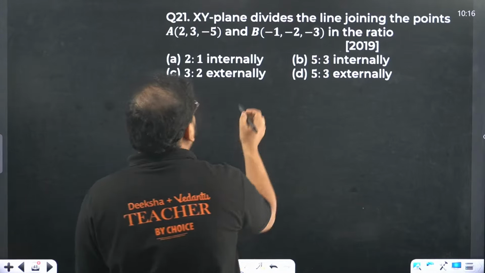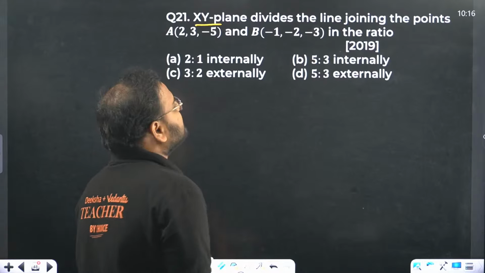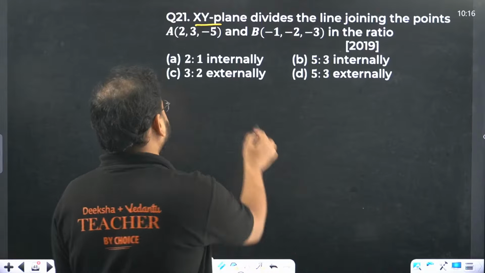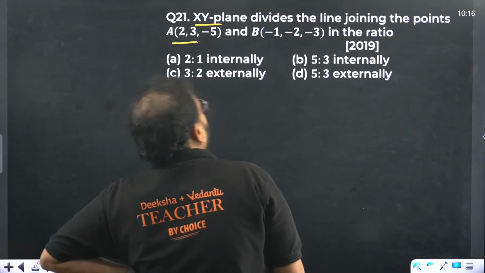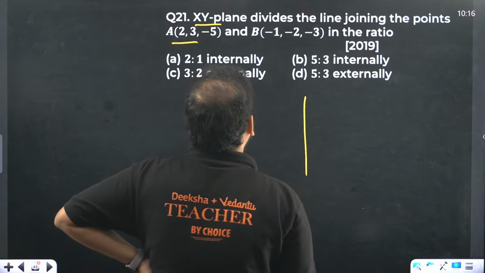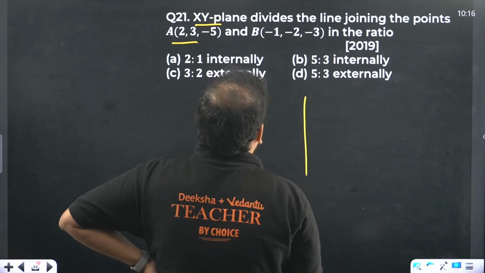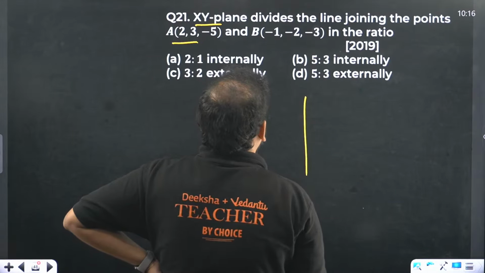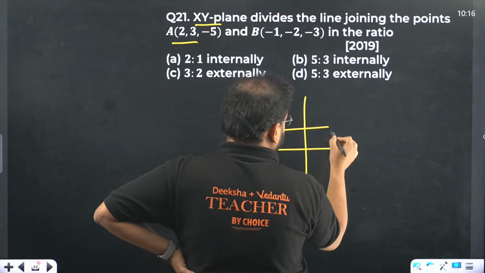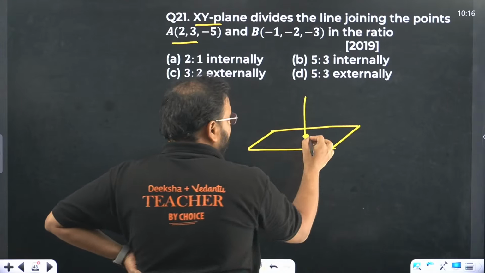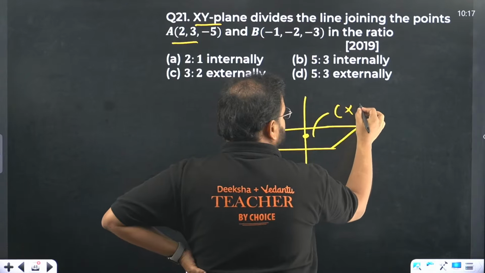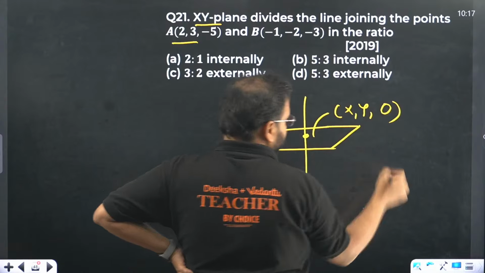So the xy plane divides the line joining these points in a ratio. Think about it: on the xy plane, what is the point going to be? If this is the point I'm looking for, you'll have x, you'll have y, and you'll have 0. That's the concept.